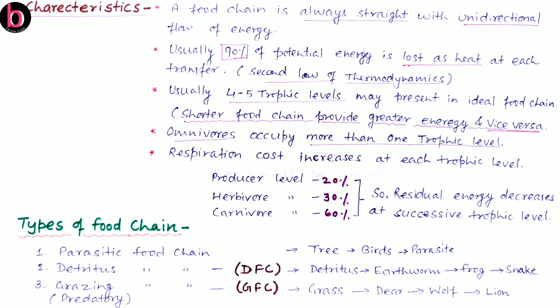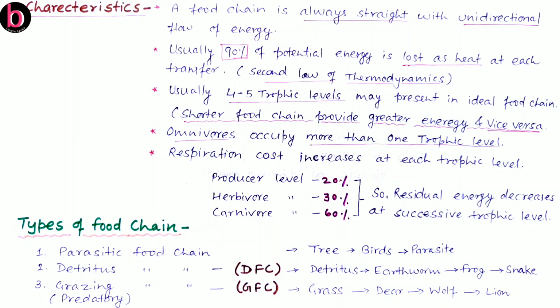The second one is the detritus food chain. In the case of the detritus food chain, exceptionally, detritus, that is the dead bodies of plants or animals, is considered as trophic level 1. These detritus are taken by detritivores. For example, here this is an earthworm, and this earthworm is eaten by a frog, and this frog is eaten by a snake. So this is an example of a detritus food chain.